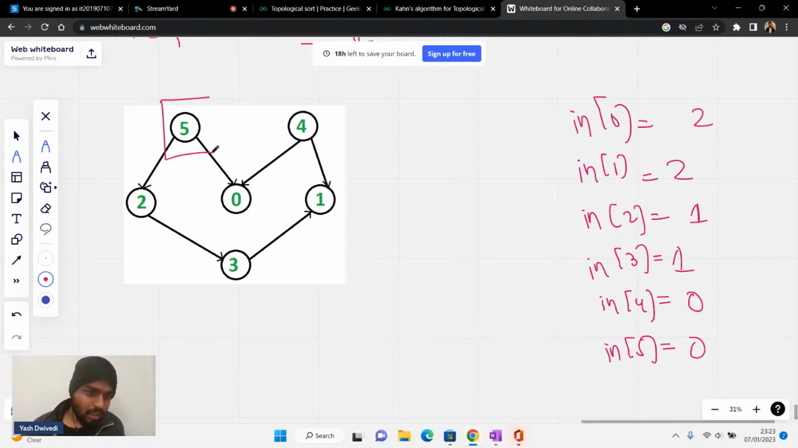Now if you see here, can I say that 5 is independent, right? There's no edge coming towards 5, so 5 is independent. Please write IND in the chat. Similarly, 4 is also independent, right? 4 is also independent.